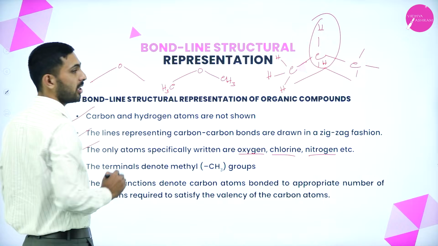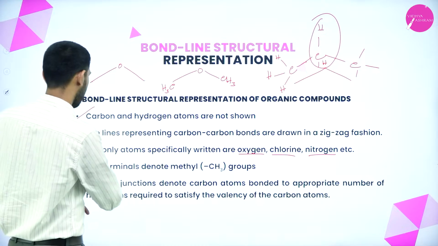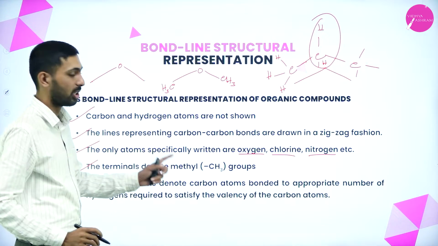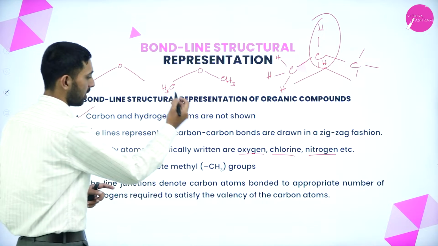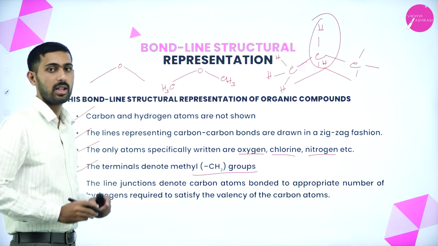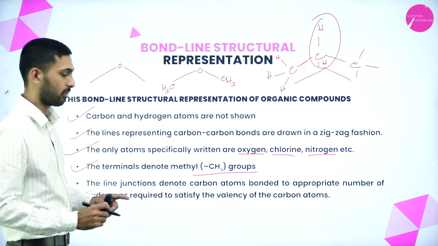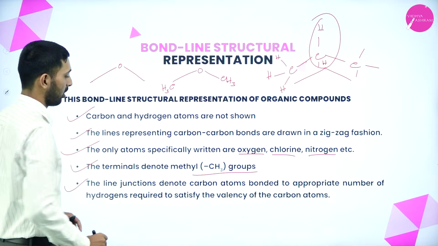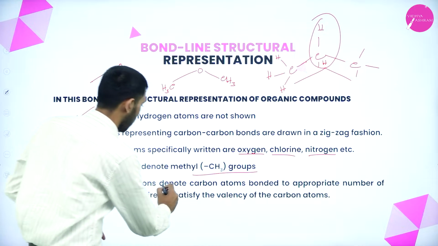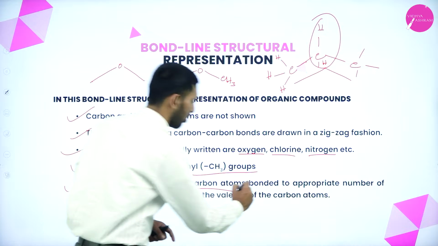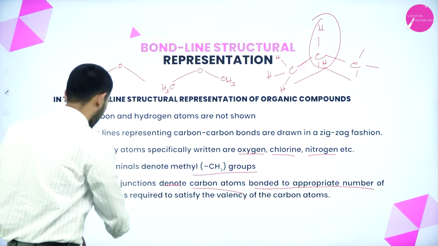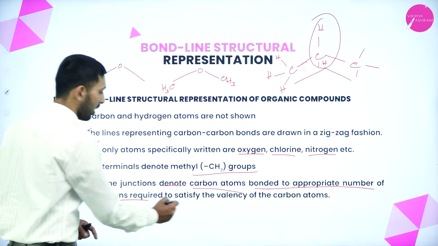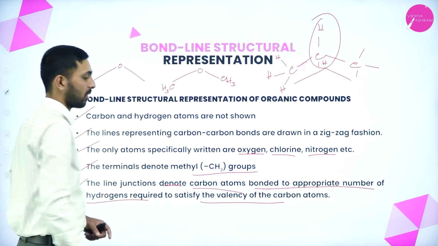The terminals are always denoted by CH3 groups, as I said. Next thing is the line junction. The line junction denotes carbon atoms bonded to the appropriate number of hydrogens required to satisfy the valency of carbon atoms.